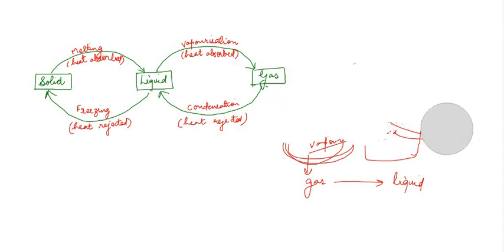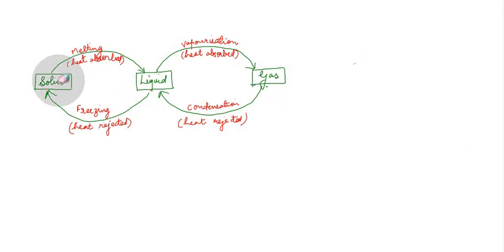Now two more processes, two more phenomena are there in the change of state. You can also convert solid directly into gas, but this happens only in certain substances, not in all substances. We will study that. What are those substances? Some examples of those substances which upon heating will directly convert into gas. And this process is known as sublimation.